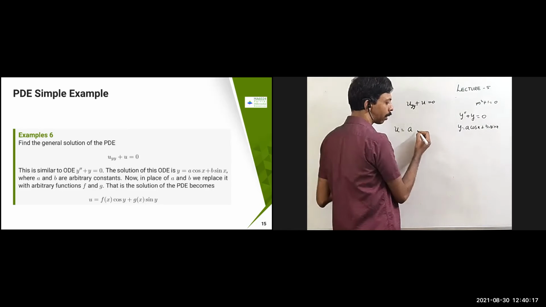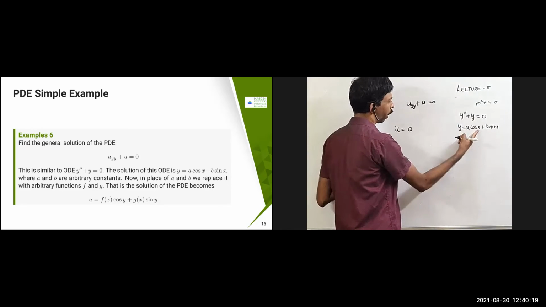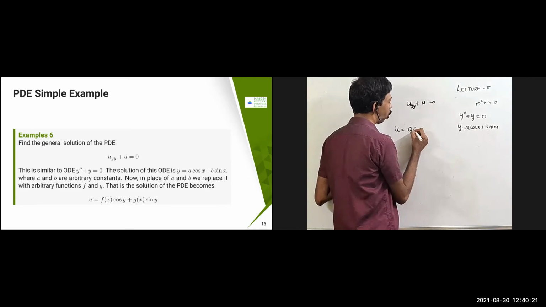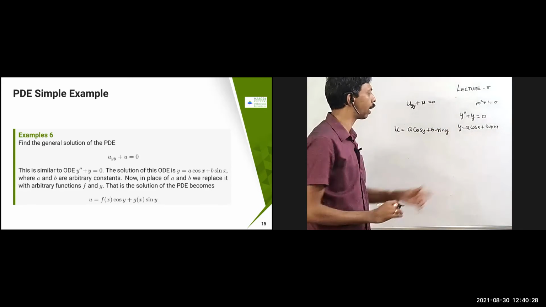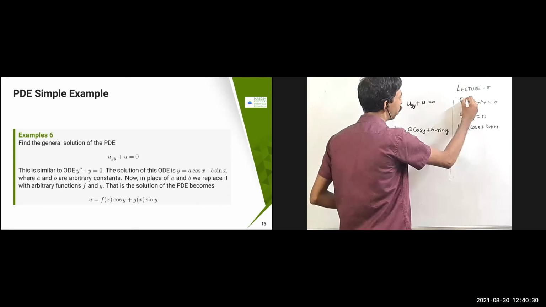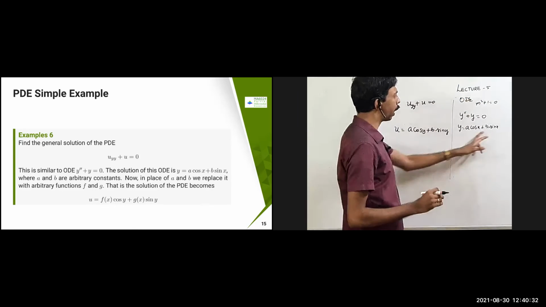A cos x, so here y. In the place of x, y is there. So you are going to get a cos y plus b sin y. But remember that here a and b are constants. This is an ODE problem, where a and b are constants.